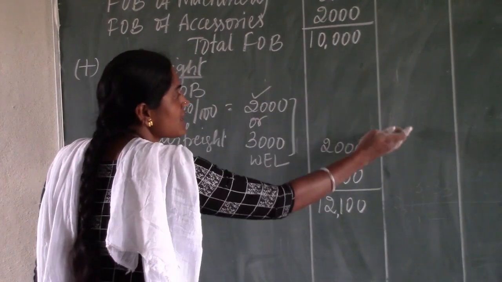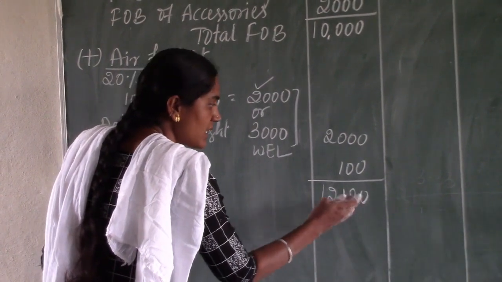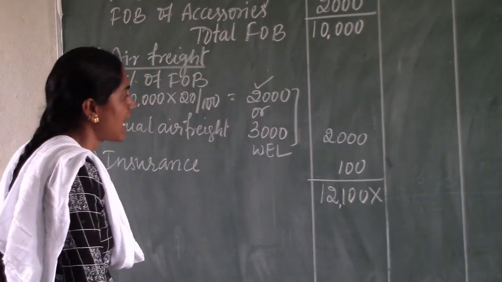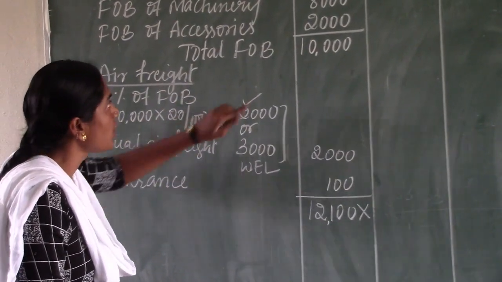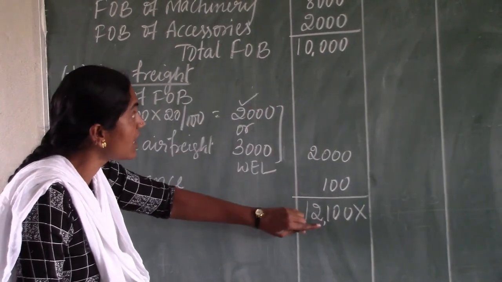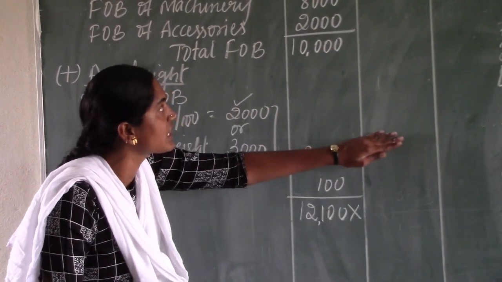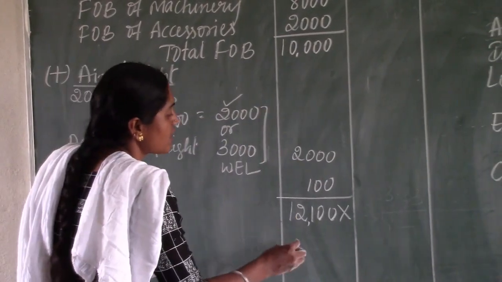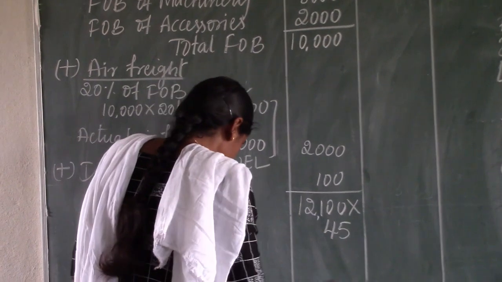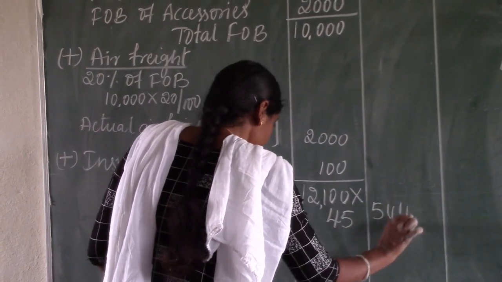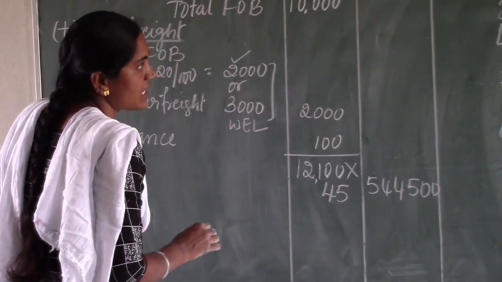See, without using the rupees column directly, now I will calculate the assessable value in Indian rupees by the multiplication of exchange value. After calculating the FOB and after adding the air freight and the insurance value, we will get the value of 12,100 in US dollars. That you can directly multiply with the exchange rate without using the amount column also. We can directly calculate 12,100 into the exchange rate of 45. Then 5,44,500.